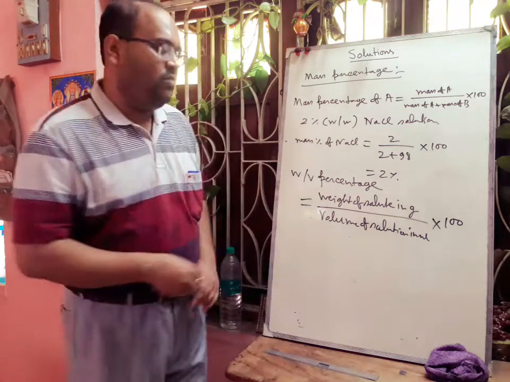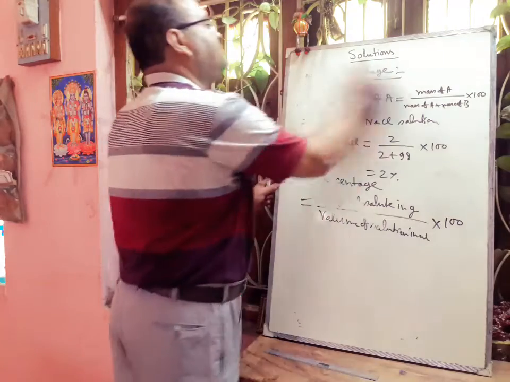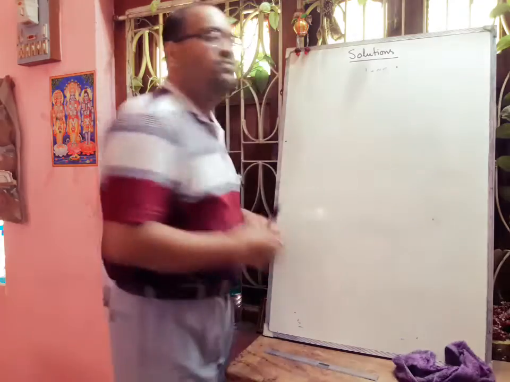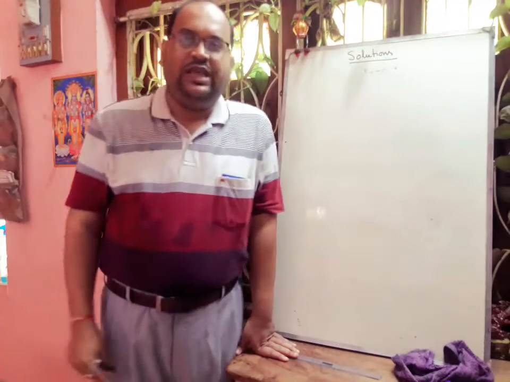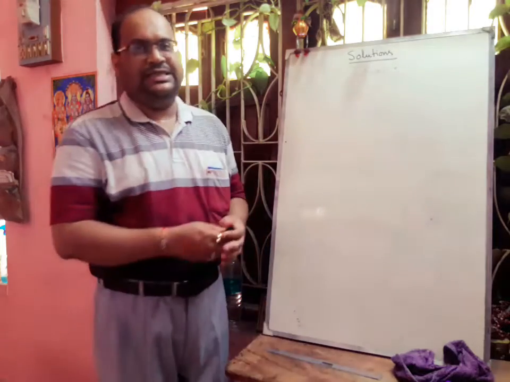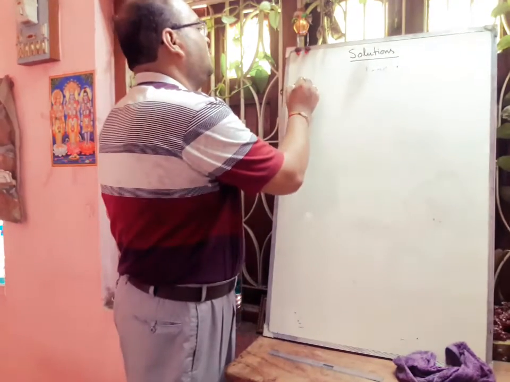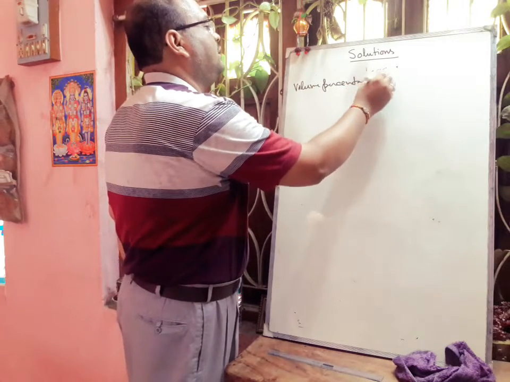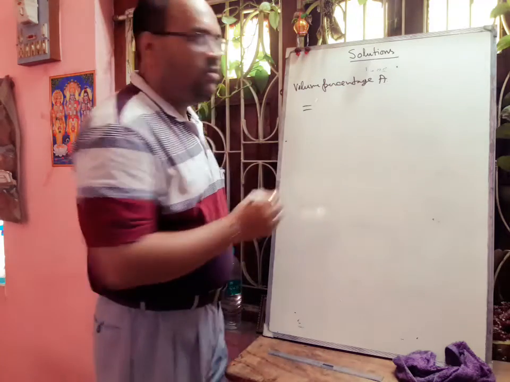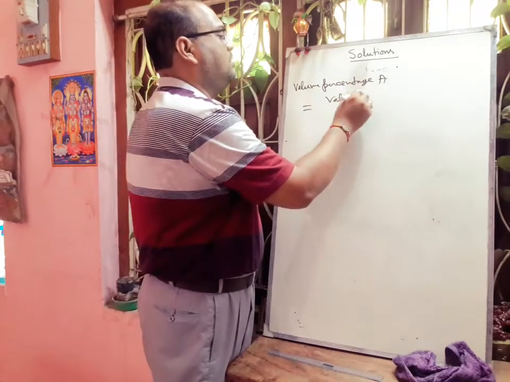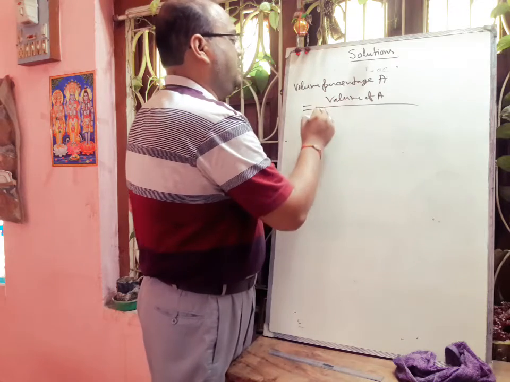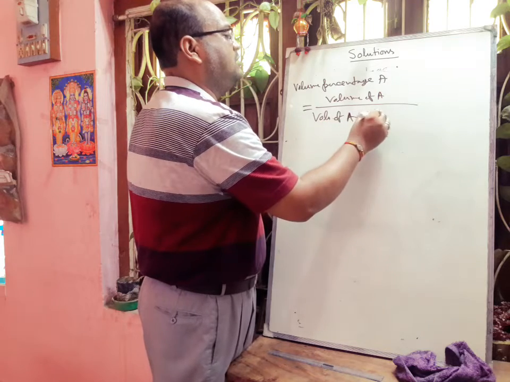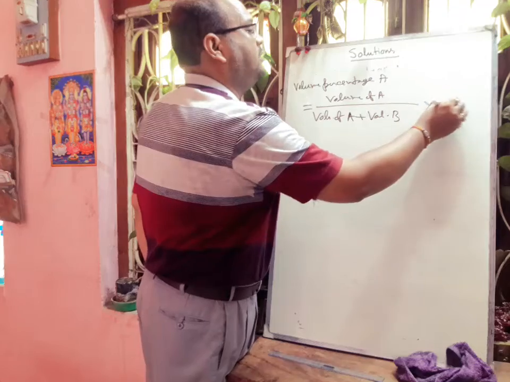Another is called volume percentage. In case of volume percentage, we are considering two liquids A and B. So volume percentage of A will be equal to volume of A divided by volume of A plus volume of B, into 100.